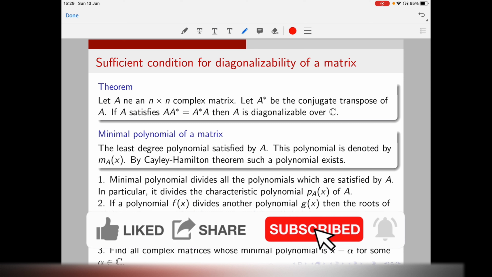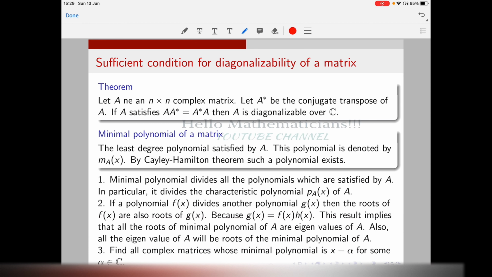This is part 2 of our series of videos on diagonalizability of matrices. Today we see many sufficient conditions for diagonalizability of a matrix.